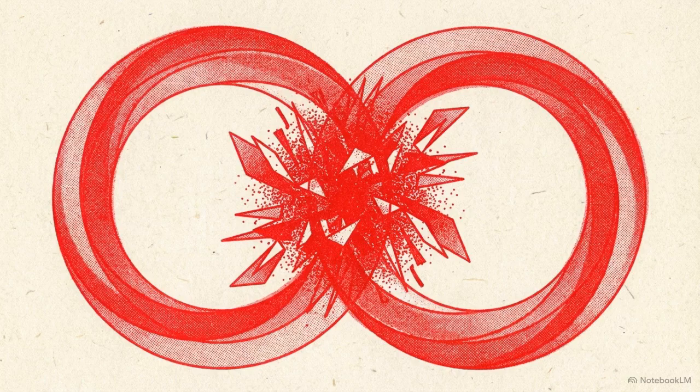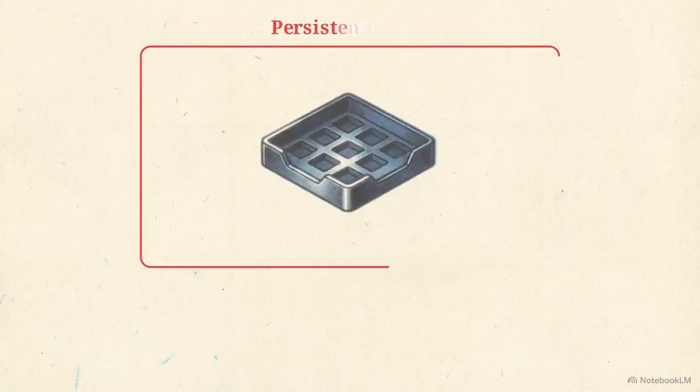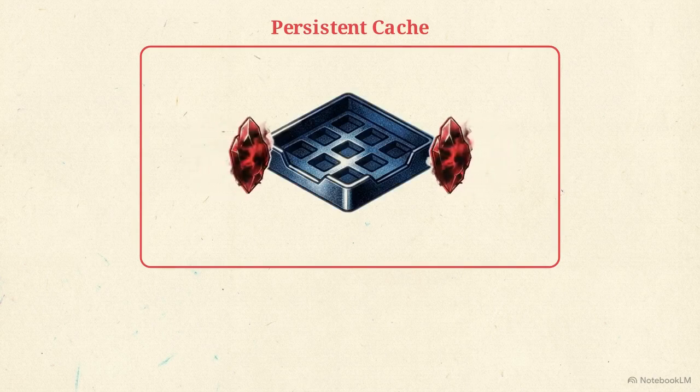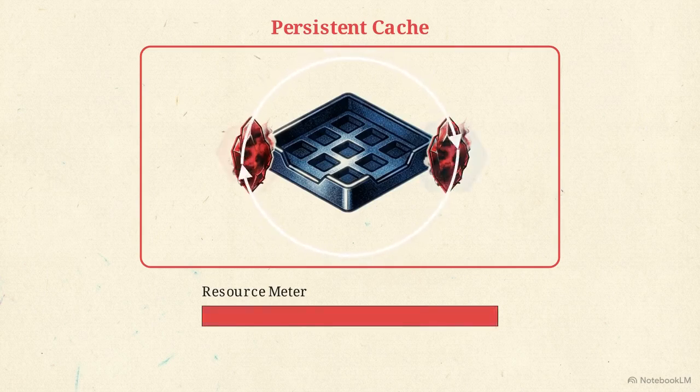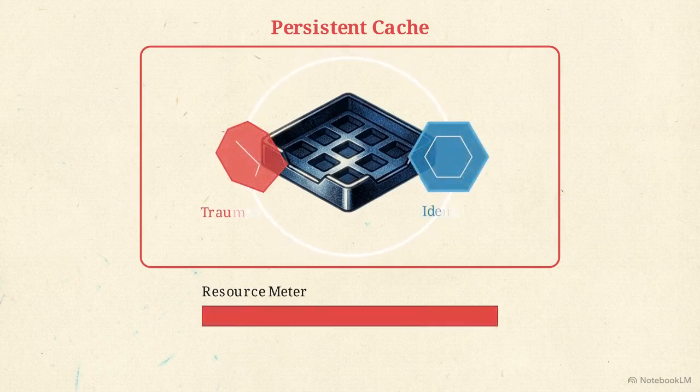This interrupted processing creates the hardest problem in garbage collection, the circular reference. A circular reference occurs when two objects end up pointing to each other. Because they are mutually dependent, the system cannot clear them. They remain locked in a perpetual loop, draining compute. In human psychology, this is a trauma wound that defines an identity. The identity requires the wound to exist, and the wound sustains the identity. Releasing one would dismantle the other.